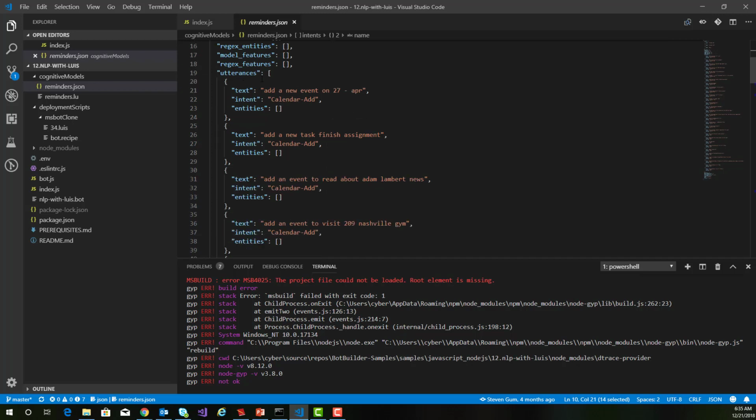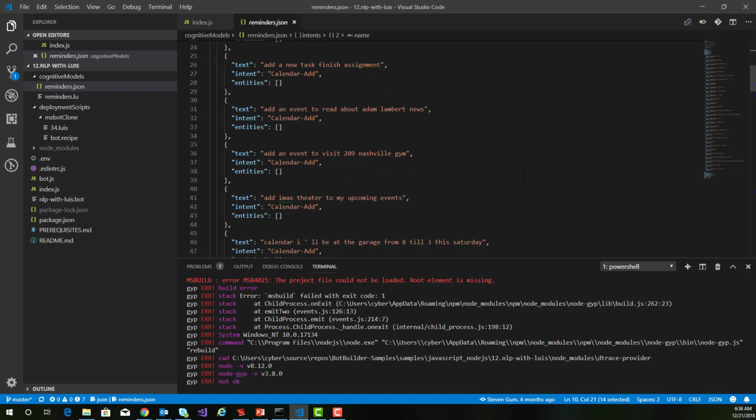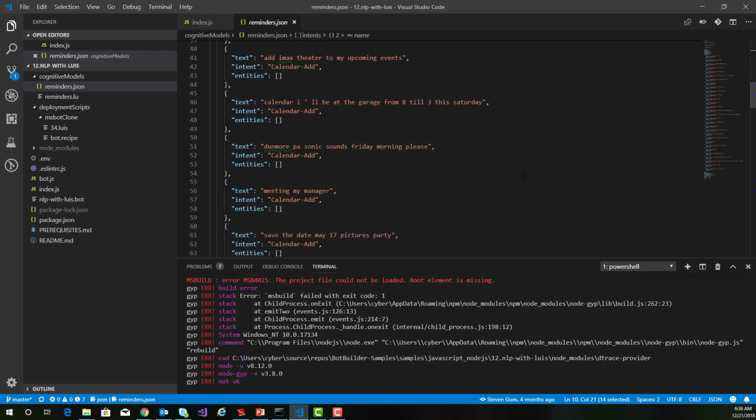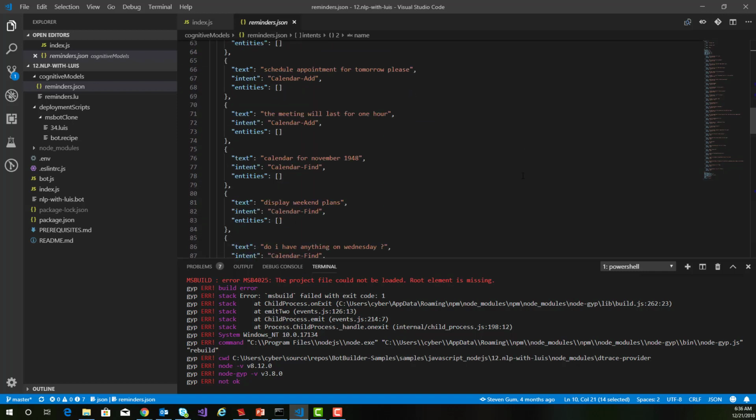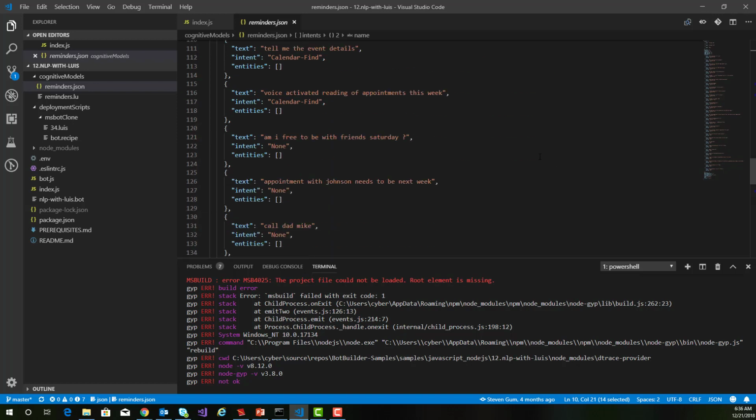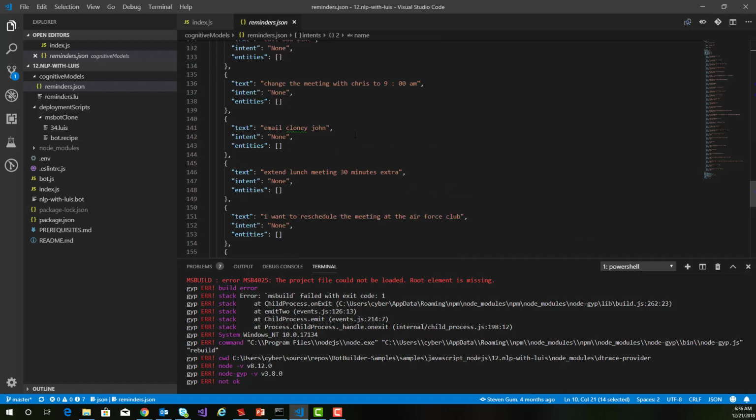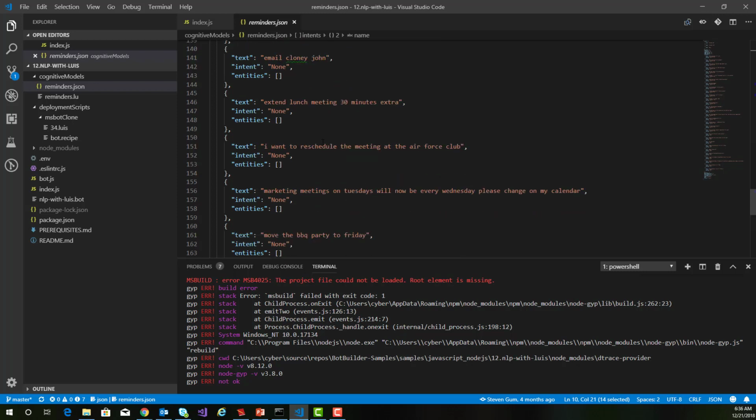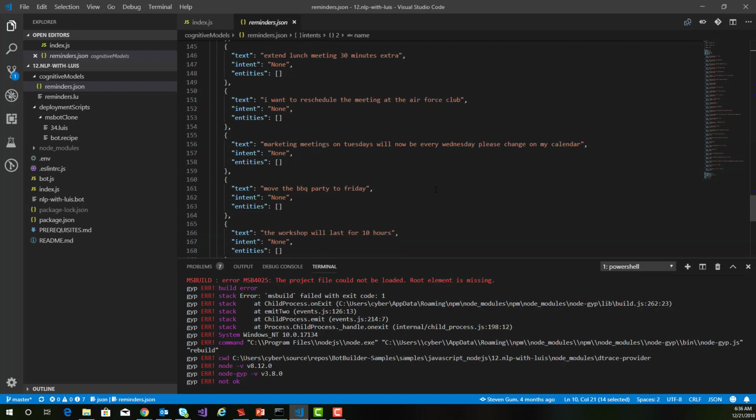The next section here is where we have the utterances and the different ways that we might choose to add an event here for calendar: add a new task, add an event, and so on. Different combinations of the way people might add those particular things. And the more examples you have, typically the better, at least having maybe a dozen or so for each. And then we have some different ones for finding things on the calendar. And then none, we have some nonsense, email, cloning, change the meeting, things that we don't want to have that are different from what we're trying to do.